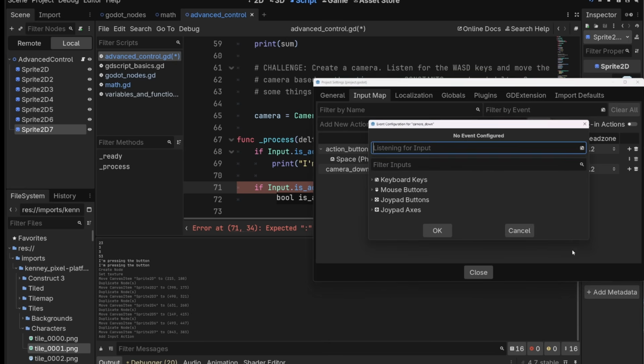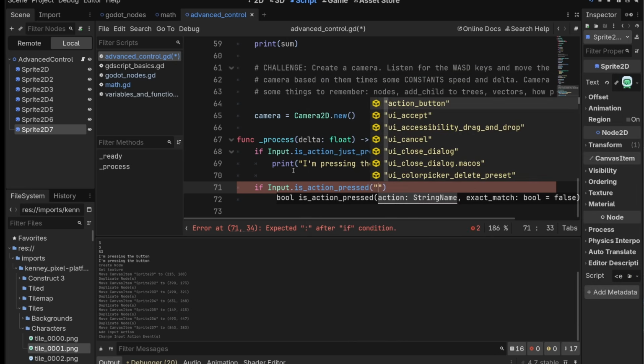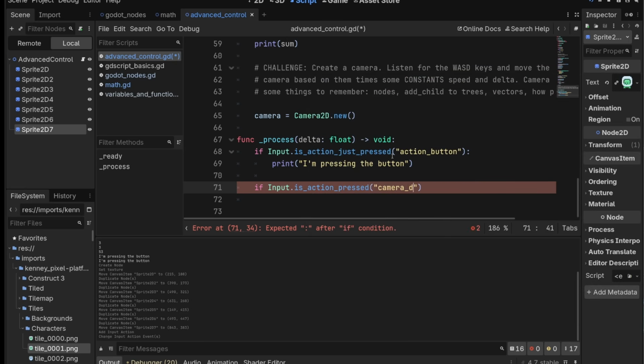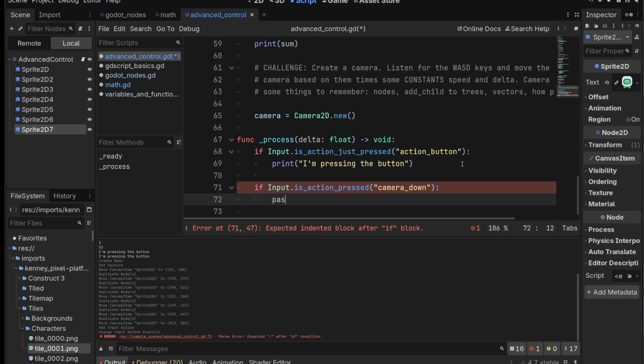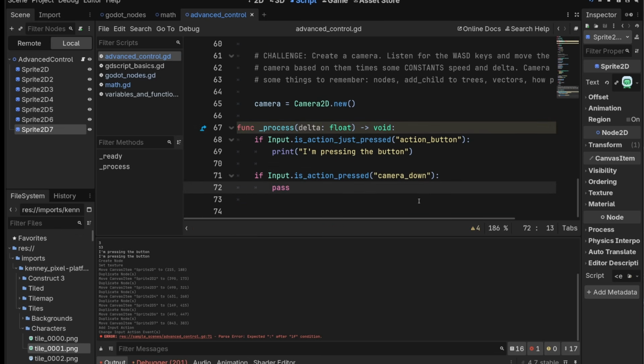We're going to add a key for it. It's going to be S, close. And then we put the name camera down here. And then what do we want to do? Well, let's pass for now. So if you remember how to move something down, what we have to do is add something to its position, and that thing can be a Vector2 down.